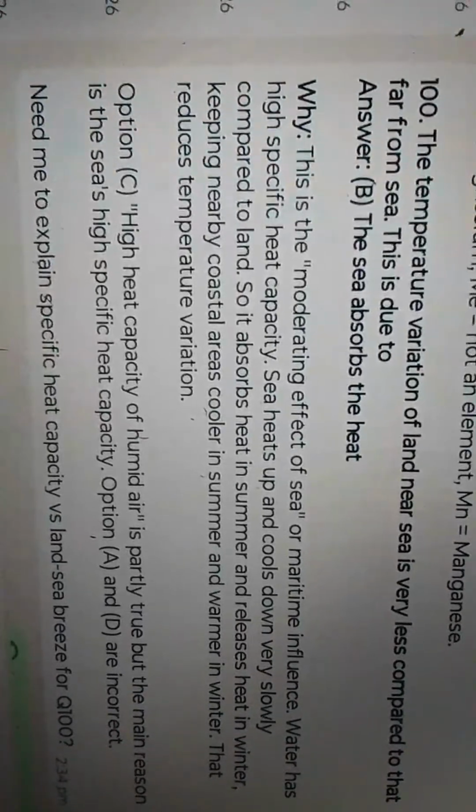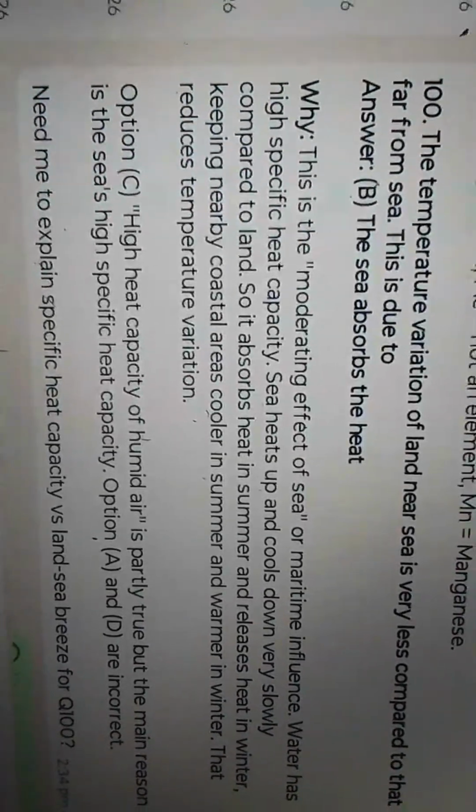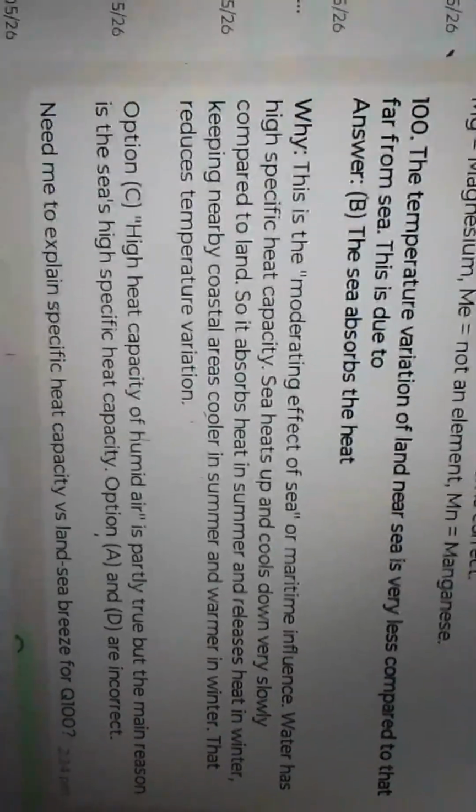Minus 30 degrees Celsius. Magnesium, manganese, thermometer, mercury. The temperature variation of land near the sea is very small compared to the temperature variation of land far from the sea.